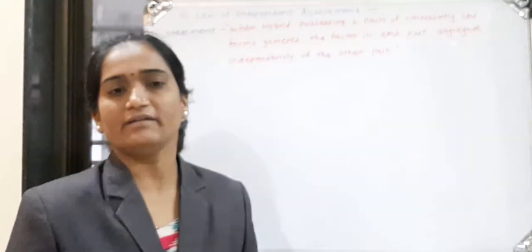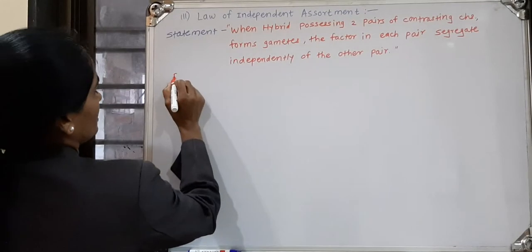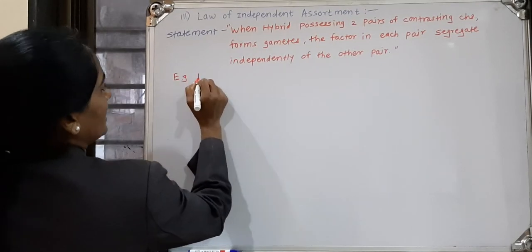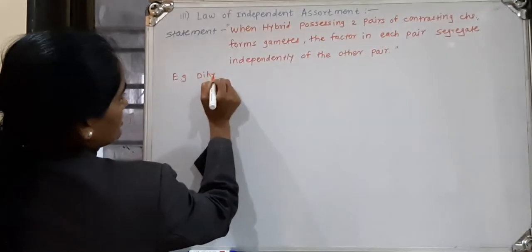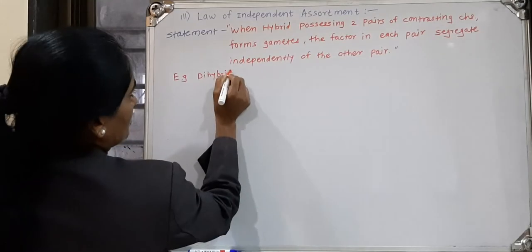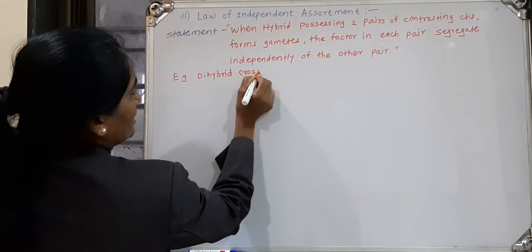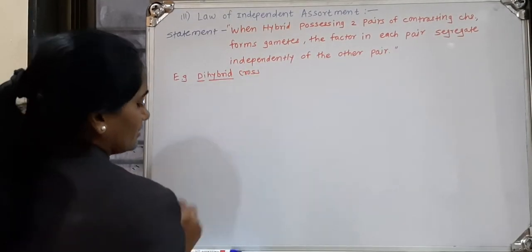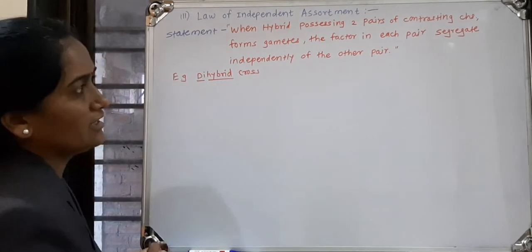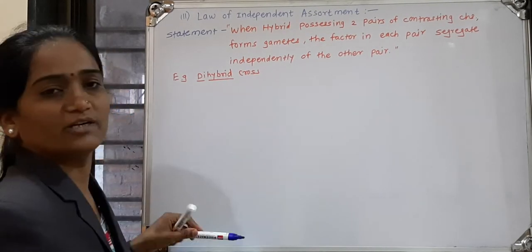They do not depend on each other for their segregation. The well-known example of this law is the dihybrid cross. Dihybrid cross means two pairs of contrasting characters are used.